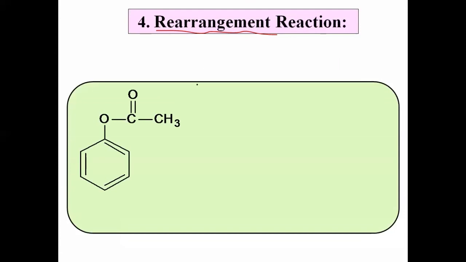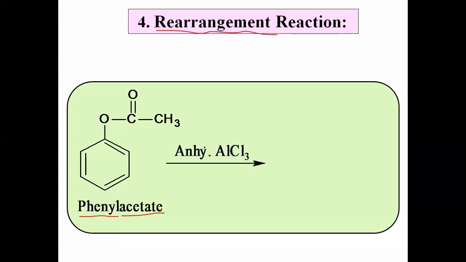Okay, this is an example of an aromatic compound and this is the ester. Functional group is the ester. Name of the compound is phenyl acetate. This is phenyl acetate. When that compound is heated with anhydrous AlCl3, आपण याला हीट करतोय with anhydrous AlCl3. यामध्ये रिएक्शन कशी होते बघा.